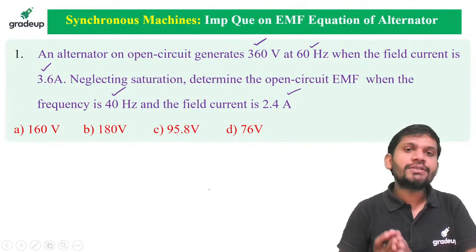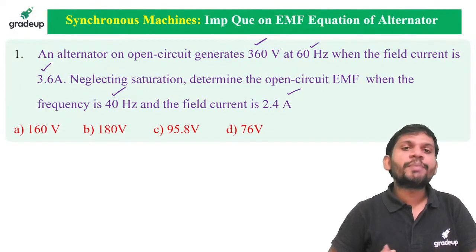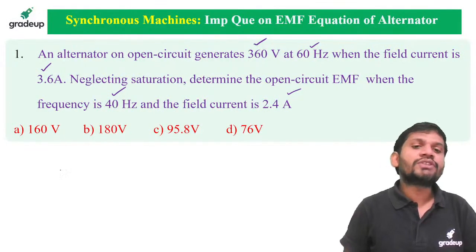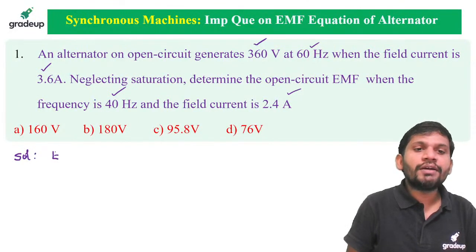Check your knowledge on solving of the questions based on the synchronous machines EMF equation, that is the EMF equation of alternator. Here first I am writing the EMF equation of alternator.